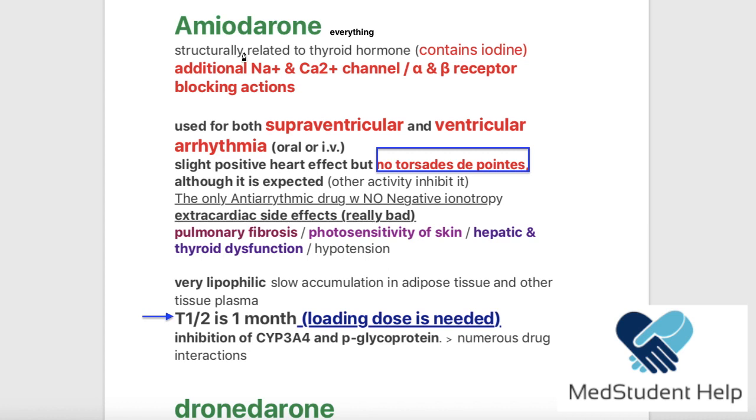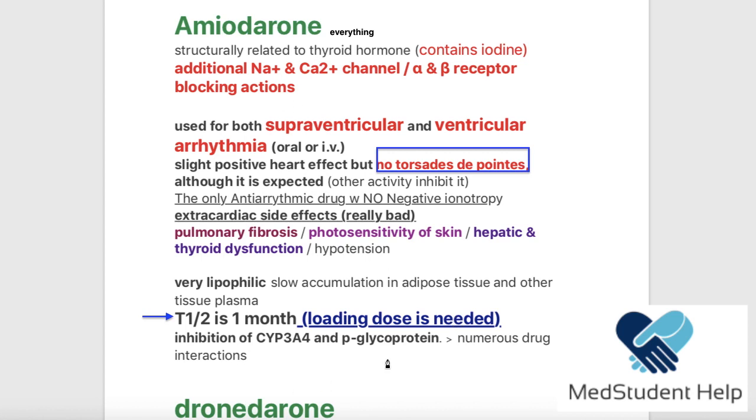How can we put amiodarone into the most functioning status as soon as possible? It's always a rule. If the drug has a very long half-life, we always give a loading dose. Always, okay? So this sentence is very important to mention in your exam. Otherwise, you're going to be asked about it definitely, okay?